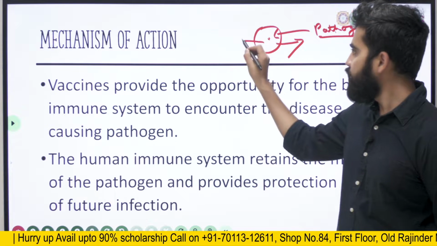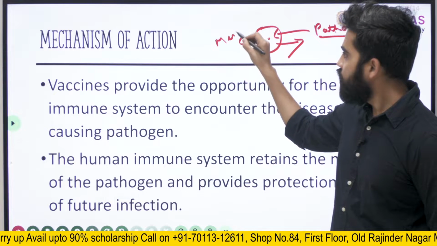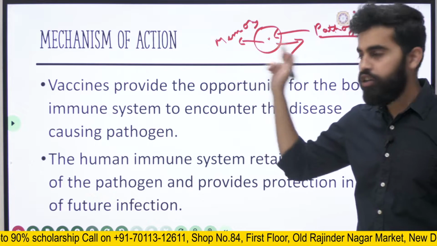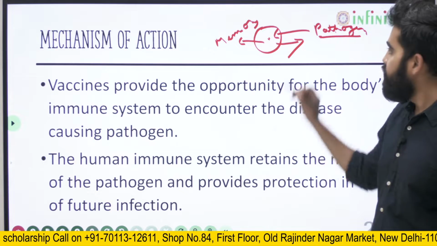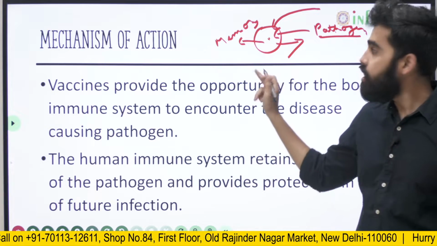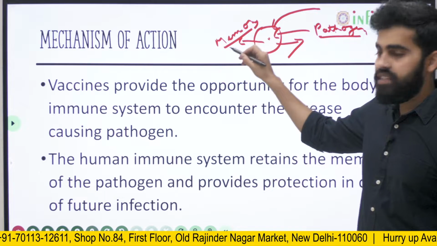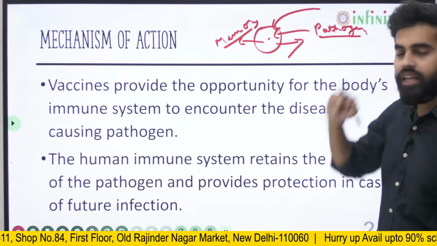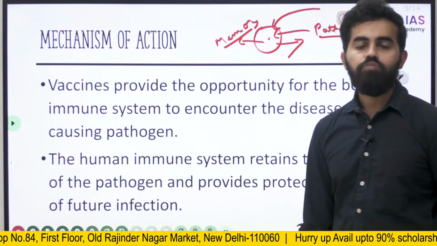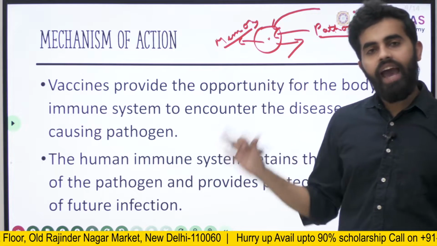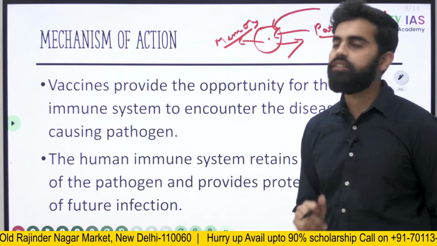This memory is stored in the immune system. So, when the same pathogen attacks a second time, the memory is activated and the animal knows how to fight this pathogen. In this way, the immune system of any animal or human being works.